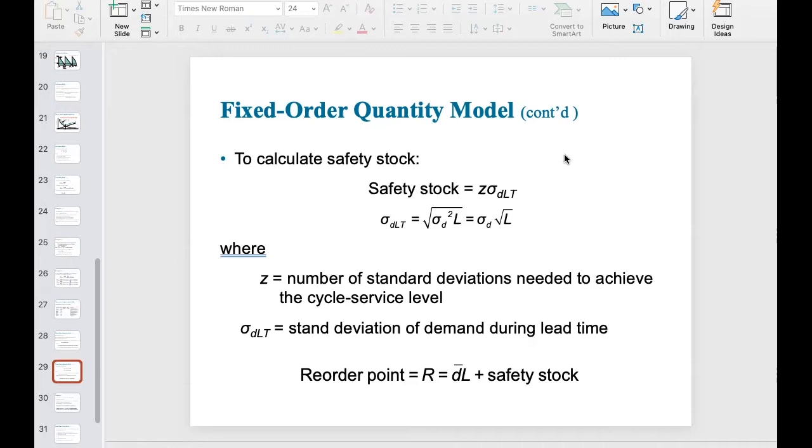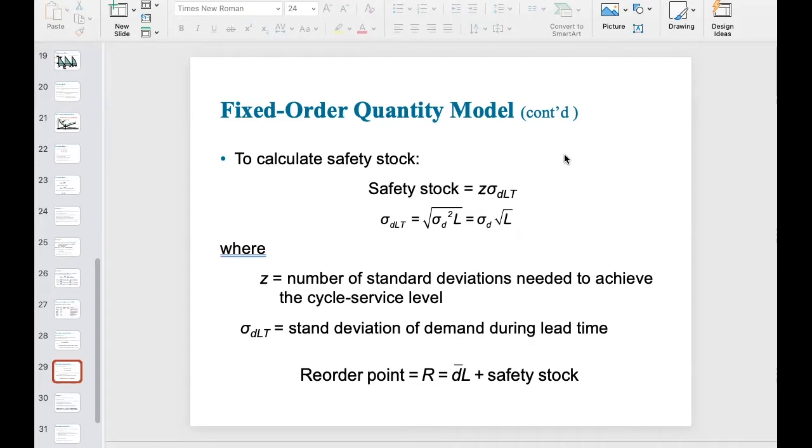Based on that assumption, if I further tell you the probability of not having a stockout situation, then we can easily use the Z table to check the corresponding Z value. Since all of you already took that course before, I will not recap this process. However, if you are still unclear about how we use the probability of not having a stockout situation to find the corresponding Z value, feel free to let me know. So this will be the first element within the safety stock equation.